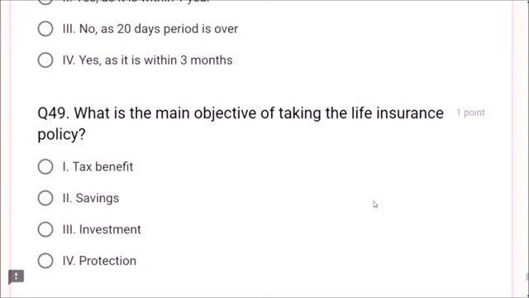Question number 49. What is the main objective of taking the life insurance policy? What is the main objective? Why do you need life insurance? Dear friends, tax, savings, investment? No. Protection. Dear friends, life insurance gives protection.